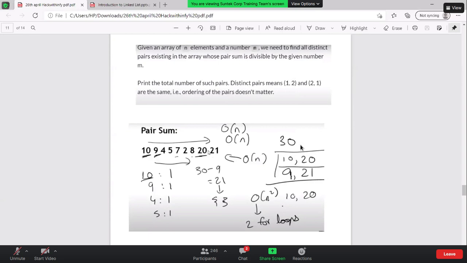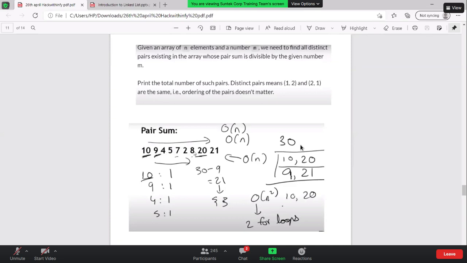The way to optimize is basically what we're gonna do is we will keep a count of these variables. So there can be a number of counts that we need to keep. Is there a way we can optimize our count as well? So let's say I have 10, 20.